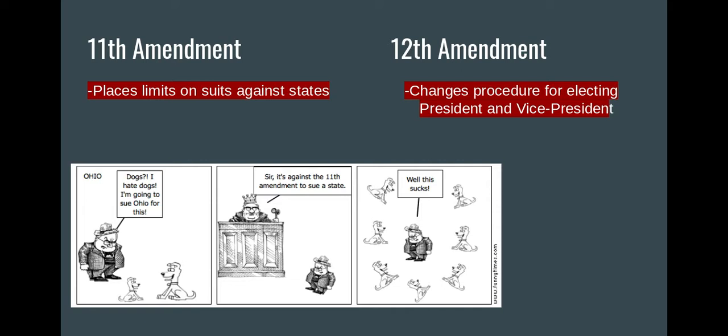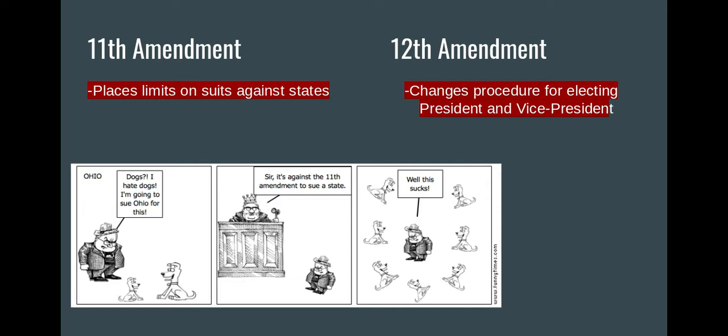onto the Constitution. The 11th Amendment limits lawsuits that can be made against states. So people can't just sue a state government for any kind of reason. There's only certain things that they can take states to court over. Typically, it's things involving people's rights. If they feel like the state government has violated their rights, those are the sorts of things that people can take to court. But it's not just any old thing that can be taken to court to sue a state.